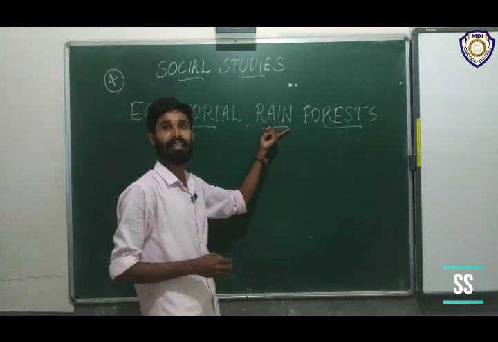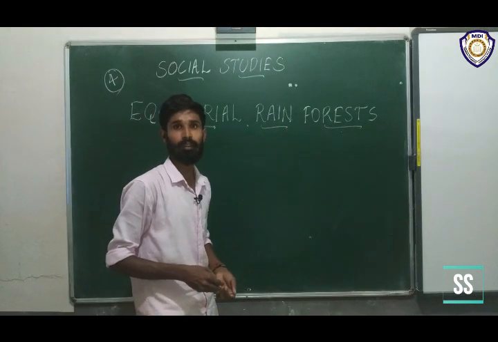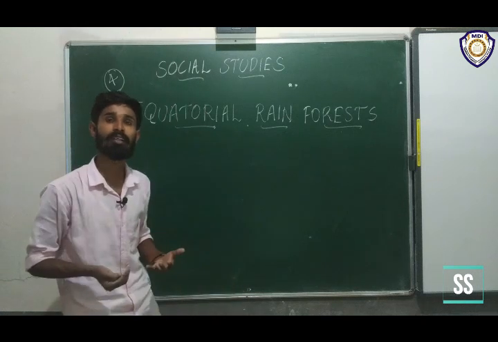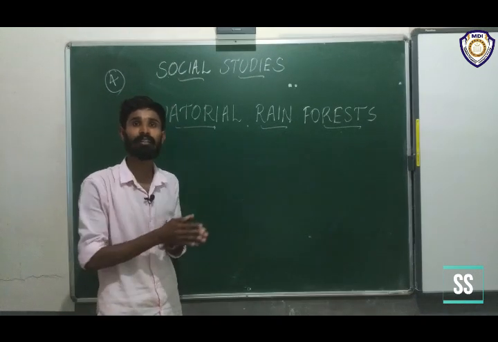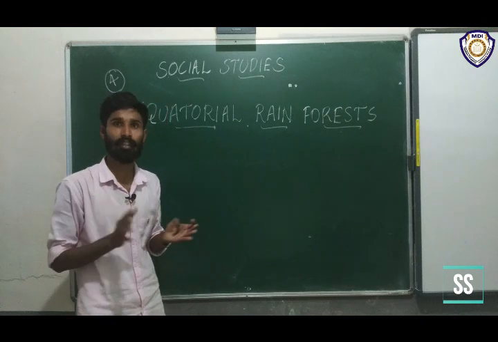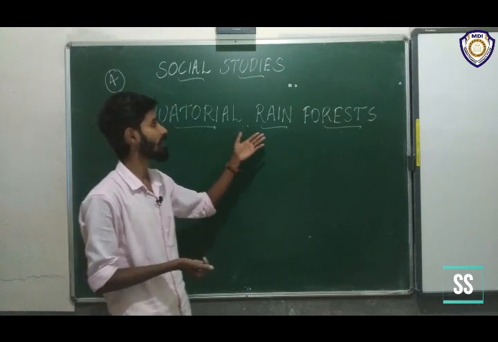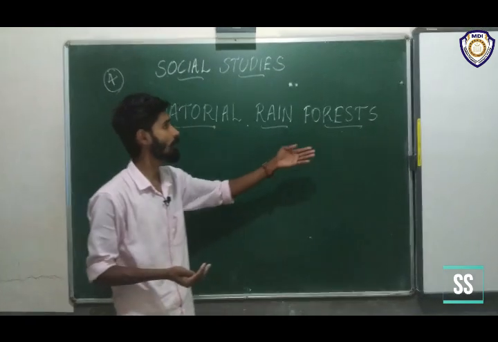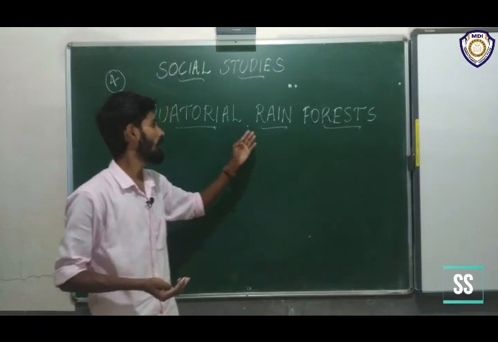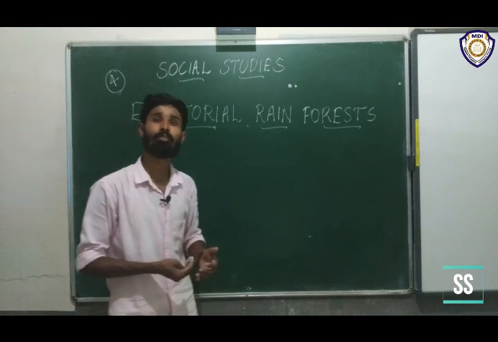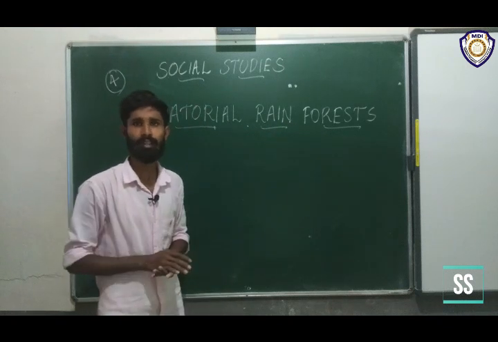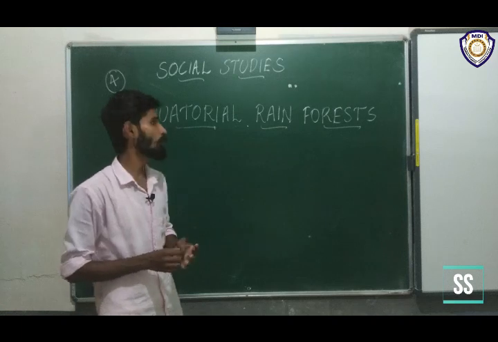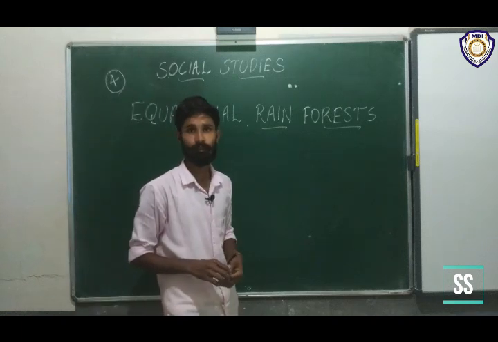Which way does it get the name rain forest? Most of the time in the equatorial rain forest there is heavy rainfall. That's why we say rain forest. There are many big and small trees, that's why we call it a forest. And rain forest means many times there is heavy rain. That's why it's called rain forest.